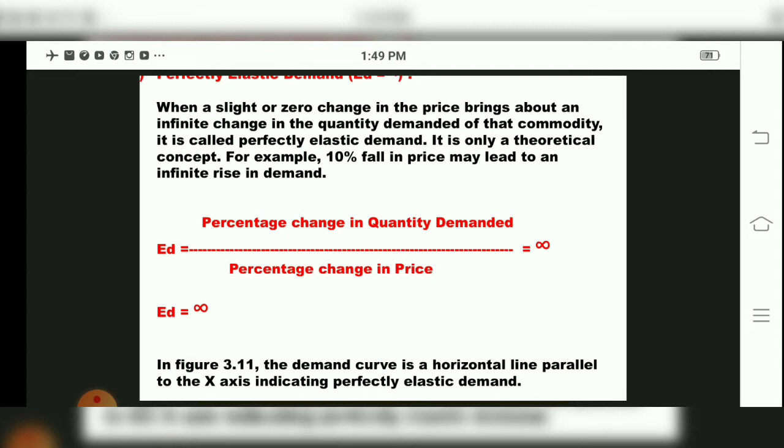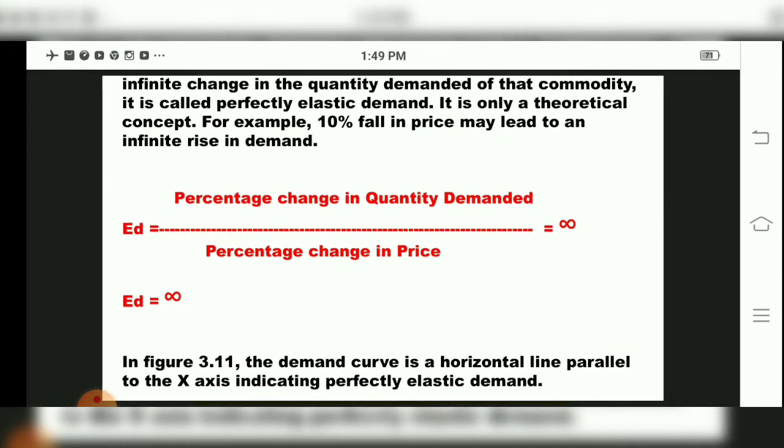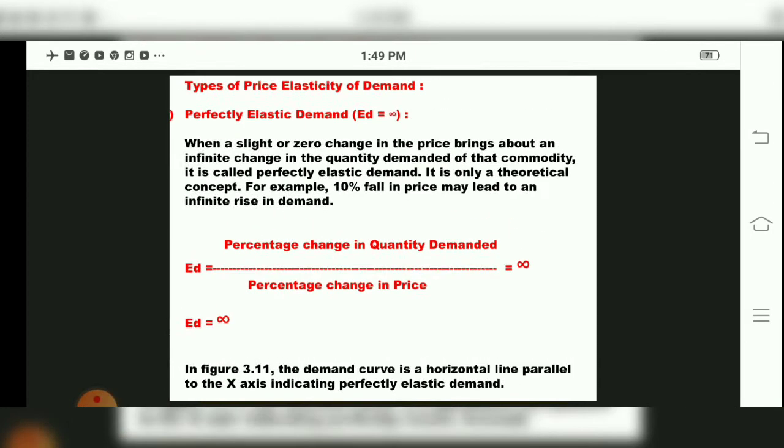Now we will see in the diagram what the demand curve looks like. See children, the demand curve of perfectly elastic demand, an important point over here, is a horizontal line parallel to the x-axis indicating a perfectly elastic demand curve.